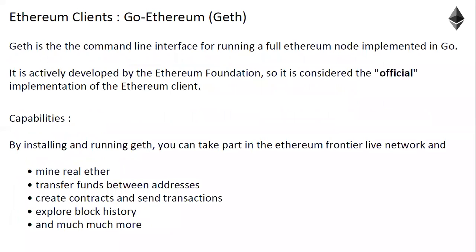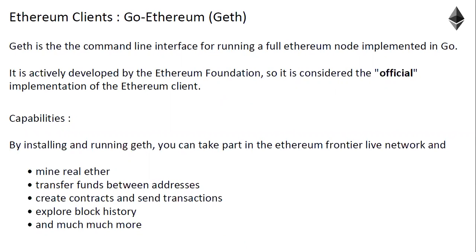And Geth is a command line interface. It doesn't have a GUI, so the user interacts with it through the command line. Geth is the official implementation of the Ethereum client.